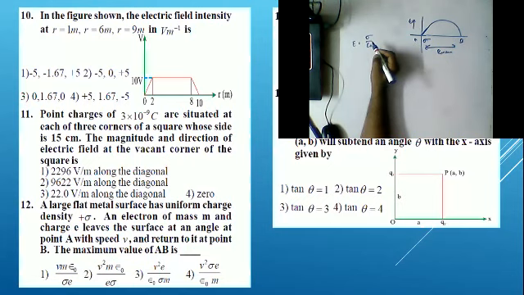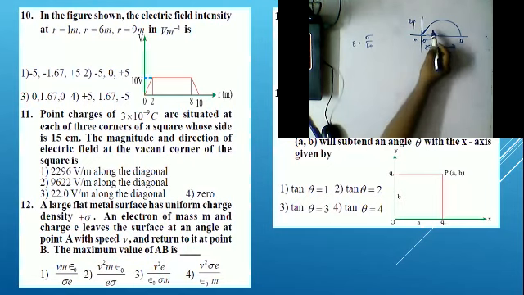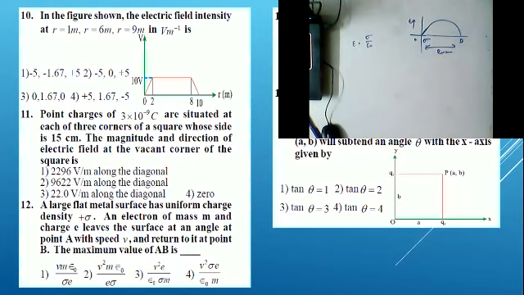Sir, how did we get this formula? This is a large flat metal surface, a sheet. We know the formula E is equal to 1 by 4 pi epsilon, q by r square.